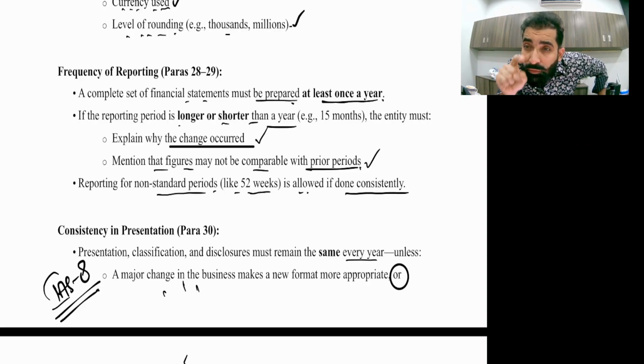So you must inform your shareholders to be careful while comparing. Don't go off track. Reporting for a non-standard period is allowed if done consistently. If you are making 6 months or 8 months financial statements, but do it with consistency, then it's okay, then it's comparable.